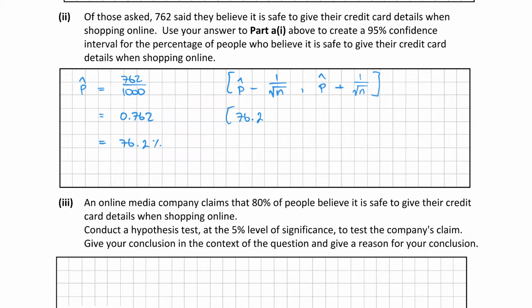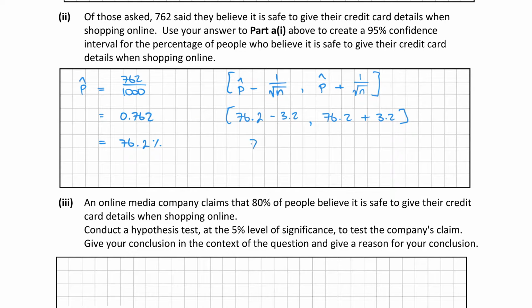Okay, so that will give us 76.2 subtract the margin of error, which was 3.2, comma, 76.2 plus the margin of error, which is 3.2. So if we tidy this up, we'll get 73, and if we tidy this up, we'll get 79.4.